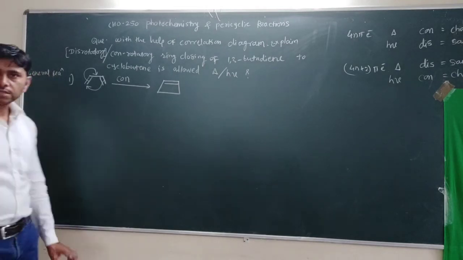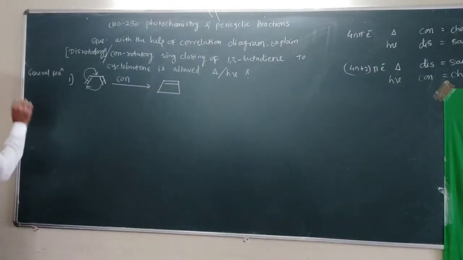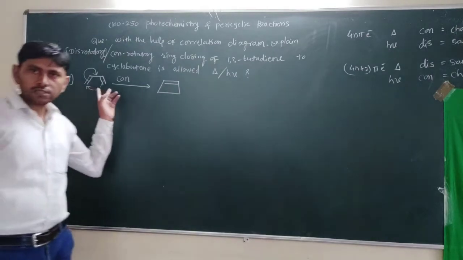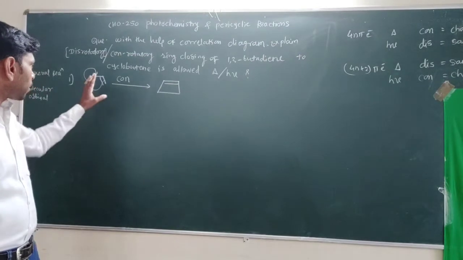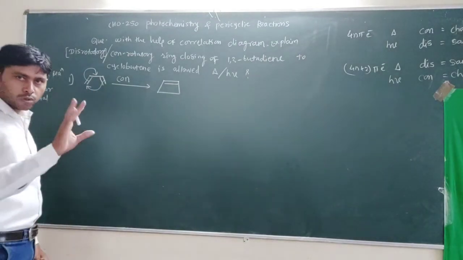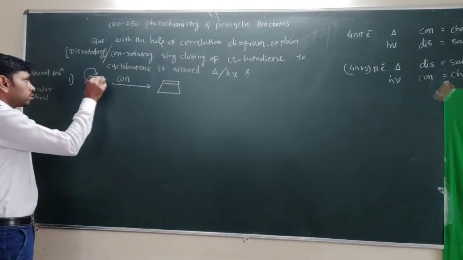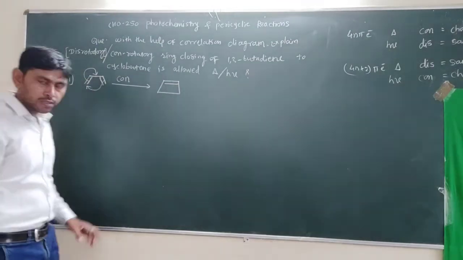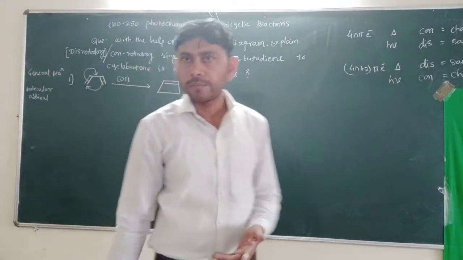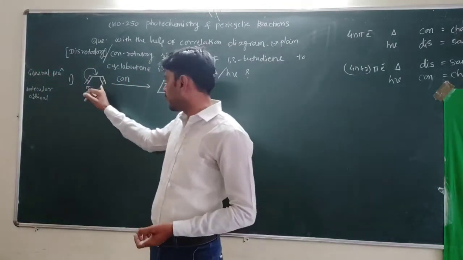Now the second step is to draw the molecular orbitals. How many pi electrons are involved here? There are a total of 4 pi electrons involved. We have to consider only the bonds which undergo breaking or movement.